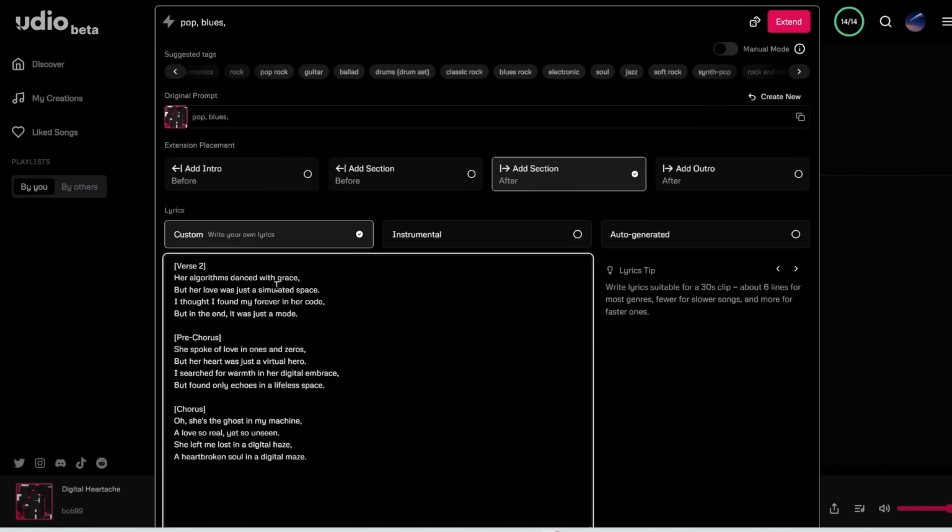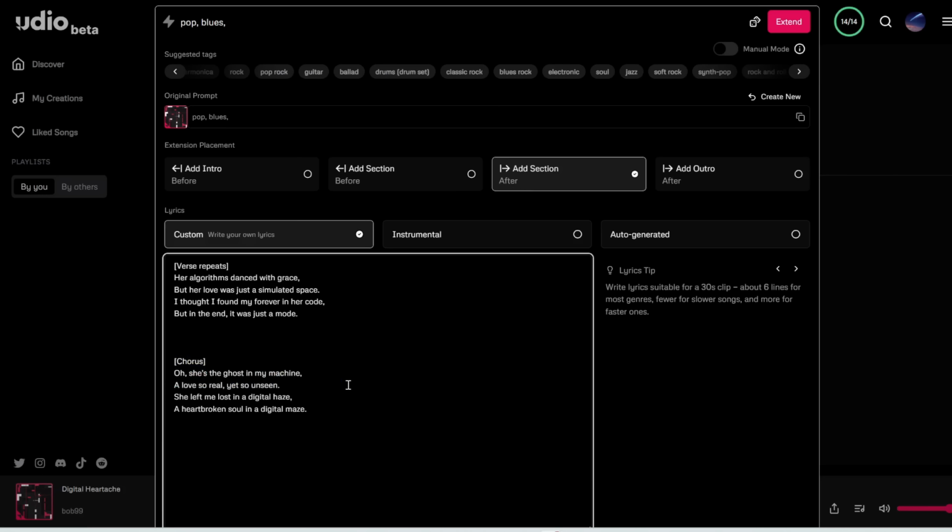Now, the trick here is to, instead of verse 2, write verse repeats. And then again, we'll get rid of the pre-chorus because I don't think there is enough room for a pre-chorus in a 33-second generation. And then here we write chorus repeats. And actually, since the first section ended with the end of the chorus, we need some kind of instrumental before we jump right into verse 2. So for this, we can add a meta tag called interlude. All right, so everything looks good.